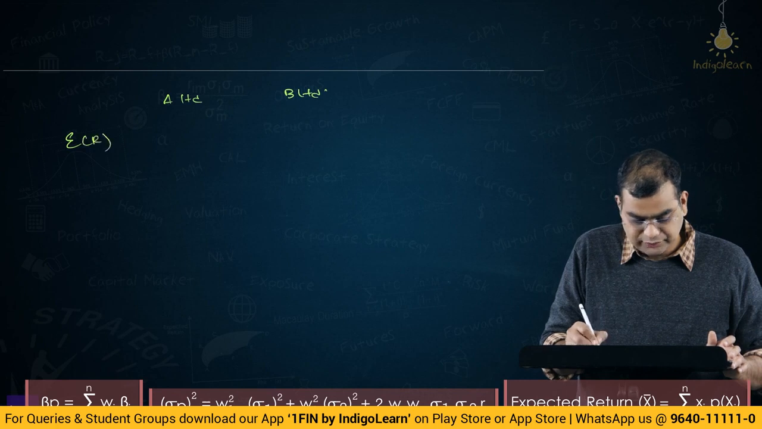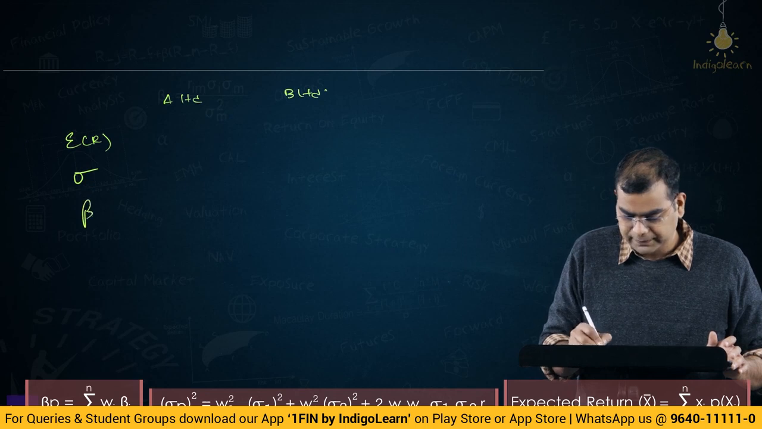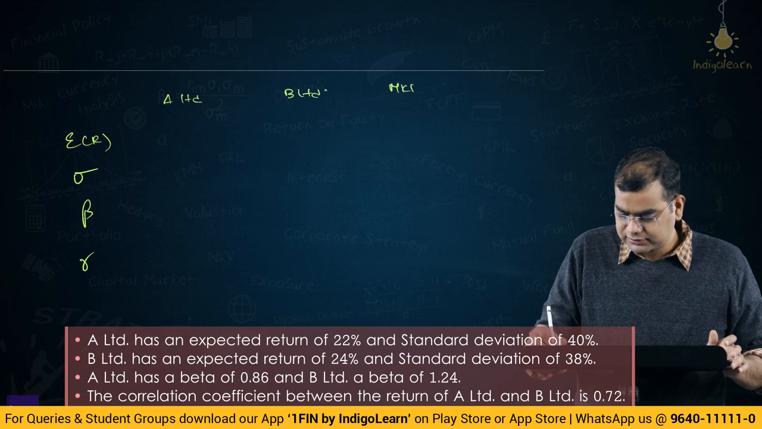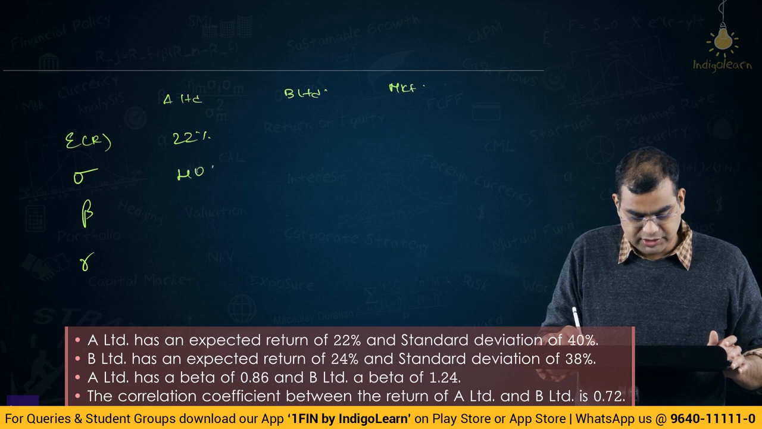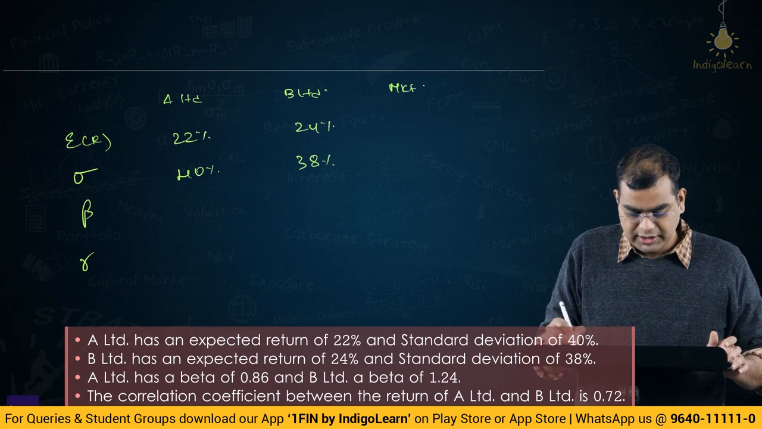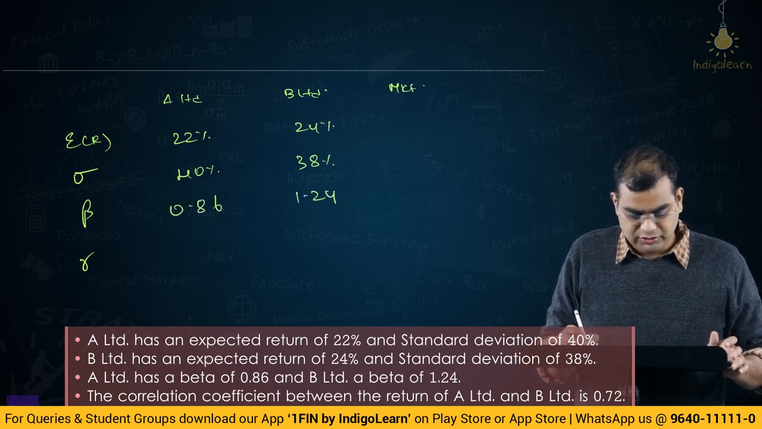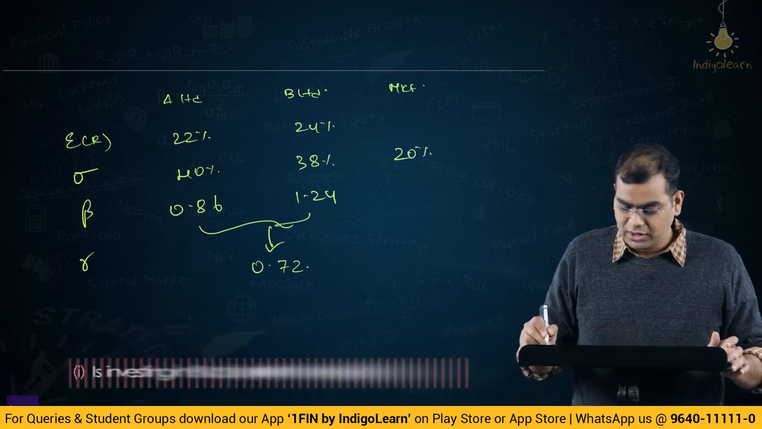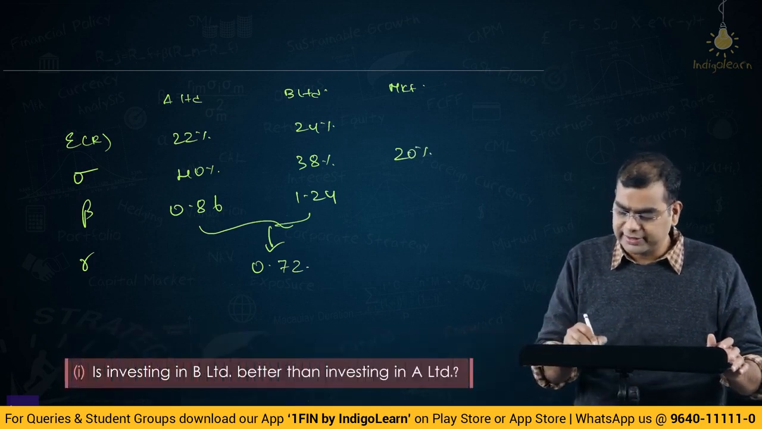expected return, then standard deviation, then what have they given? Beta, then correlation coefficient, then they have also given the market. A limited expected return is 22%, standard deviation is 40%; B is 24% and 38%. A has beta of 0.86, B has beta of 1.24, correlation coefficient of A and B is 0.72, standard deviation of the market is 20%. Okay, now we have noted down the data.